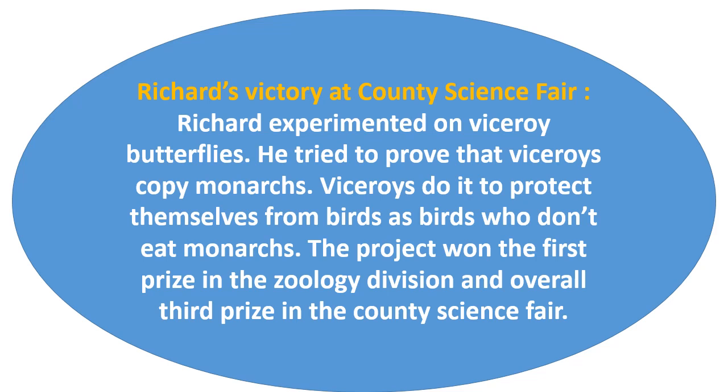So that's why Viceroy butterflies tried to copy monarchs, so that they could not become the victim, they could not become the dinner of birds. So Viceroys do it just to protect themselves from birds. So this project was actually a success, and this project won the first prize in the zoology division and overall third in the county science fair.